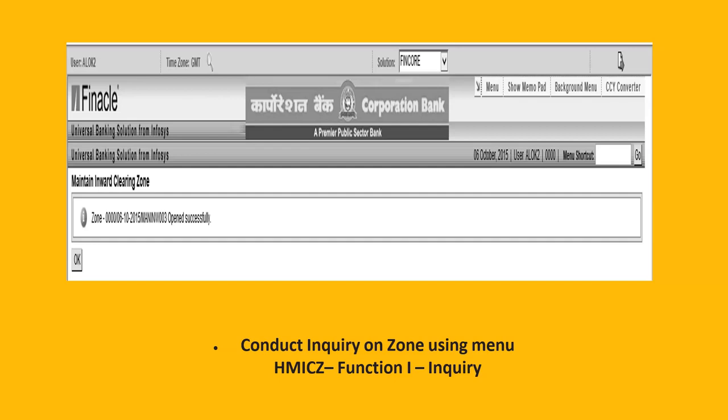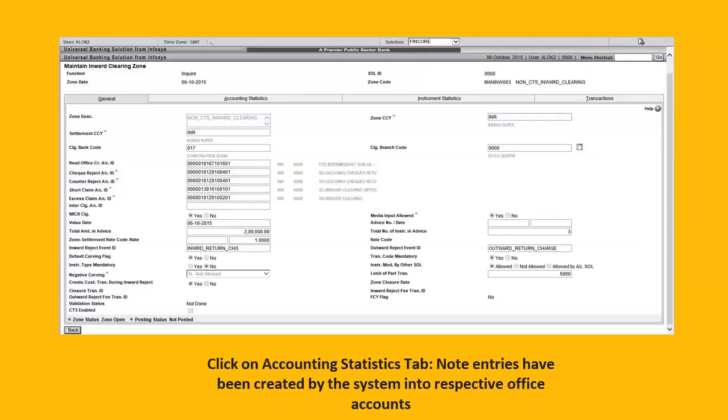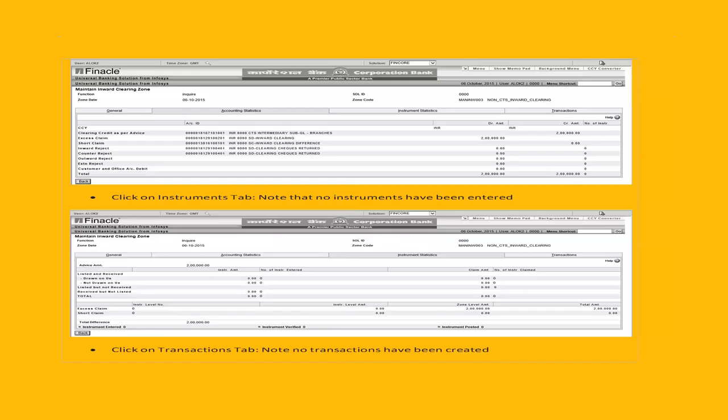So we can inquire, HMICZ, the inquiry is also there. We can inquire also. So this screen appears here. You can see here, right hand side, total number of instruments, advices. Kitne aaye hain? I have written 3 here itself. Since we are doing a demo here, just 3, and total amount is 2 lakh, right? Don't have to enter anything here. Just click on submit. In the accounting statistics tab, note entries have been created by the system into respective office accounts also.